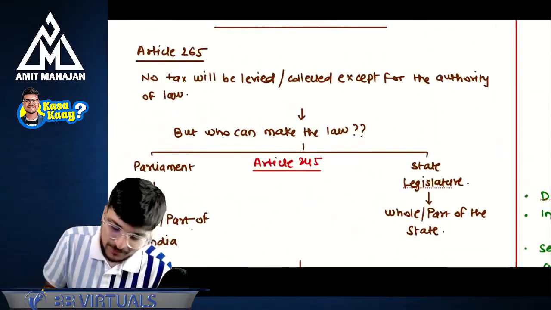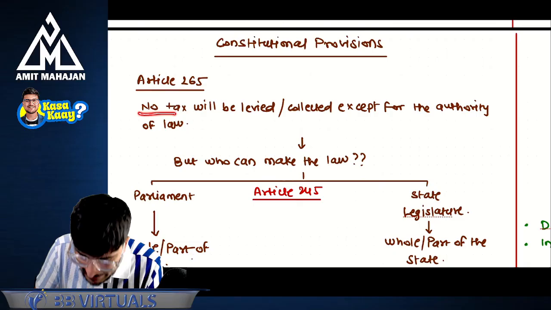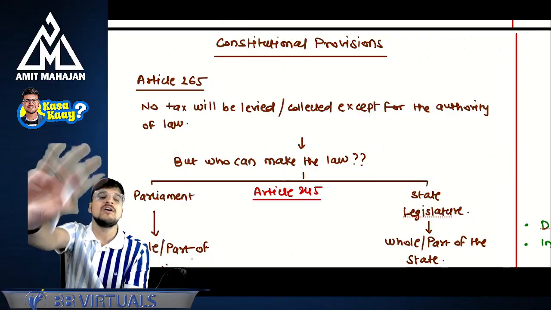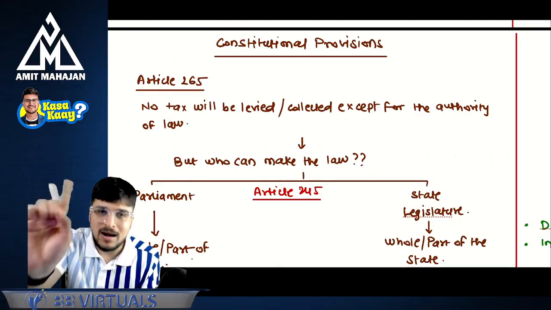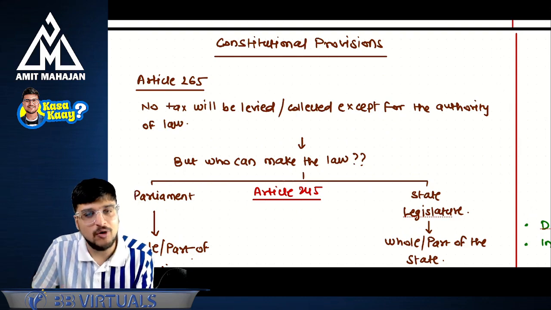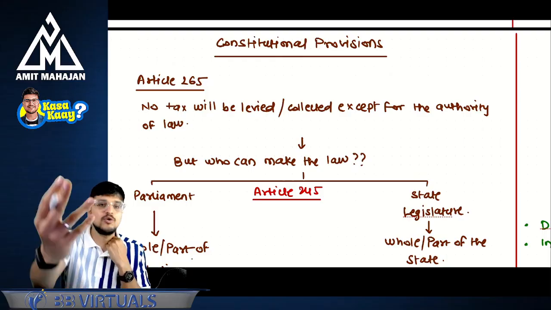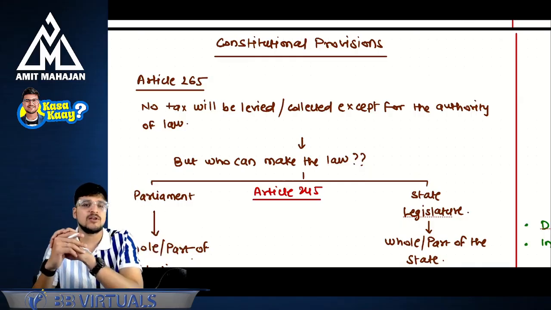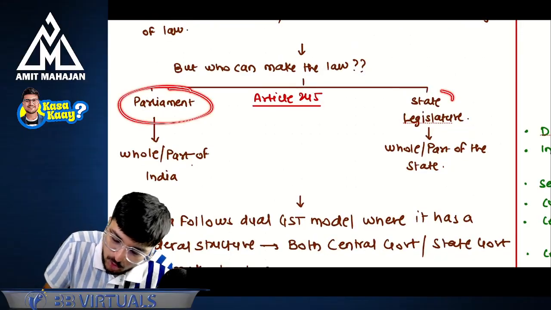Okay. Now, constitutional provisions, first part. Article 265 says that no tax will be levied or collected except by the authority of law. If you don't have the authority, you can't levy taxes. But the question is, who can make the law? Because Article 265 says you can't levy tax if you don't have the authority. But who will give you the authority? The Constitution will give you the authority. The question is, who can make the law? Law can be made by Parliament or the state legislature.